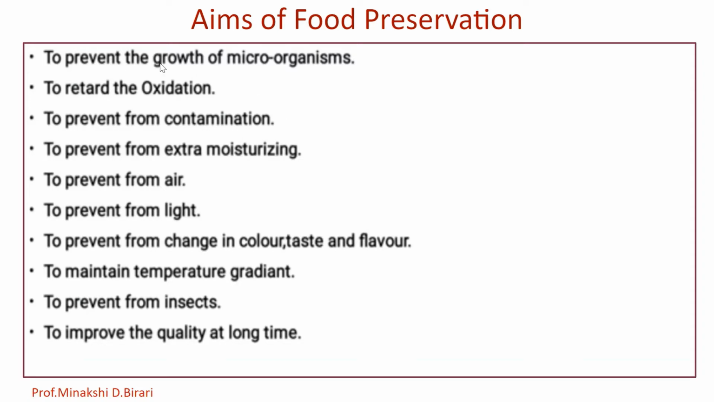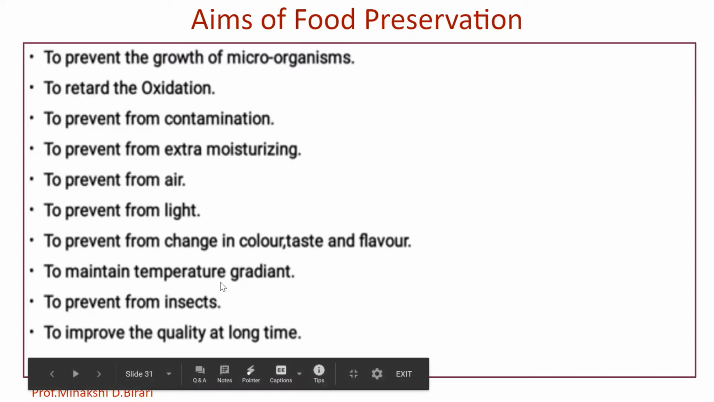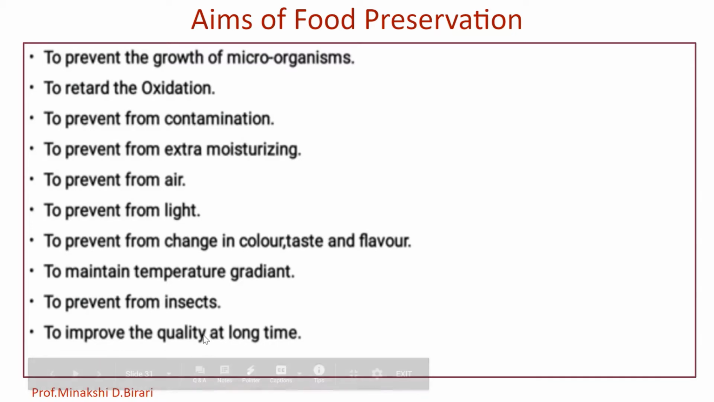These are to prevent the growth of microorganisms, to retard oxidation, to prevent contamination, to prevent extra moisture, to prevent exposure to air, to prevent exposure to light, and to prevent change in color, taste and flavor. The most important aspect of food preservation is to maintain or create nutritional value, texture and flavor. Also, to maintain the temperature gradient, to prevent insects and to improve the quality of the food over a long time.